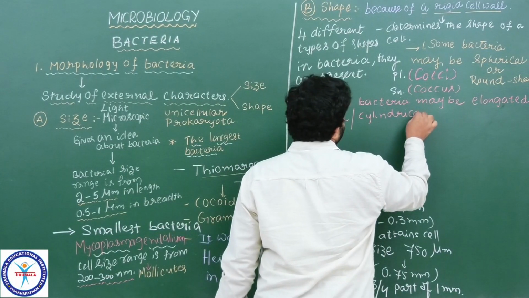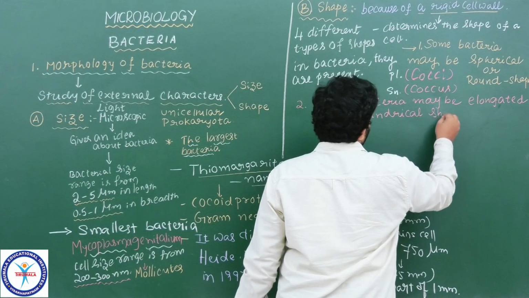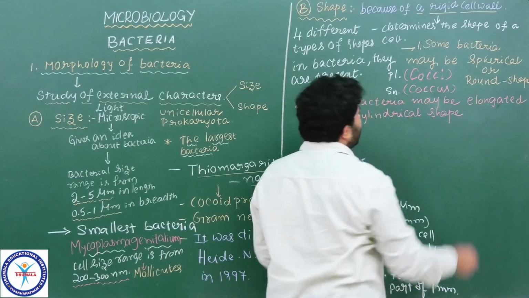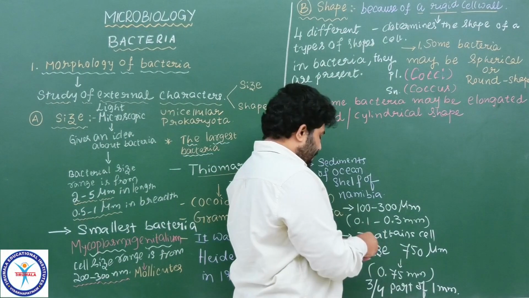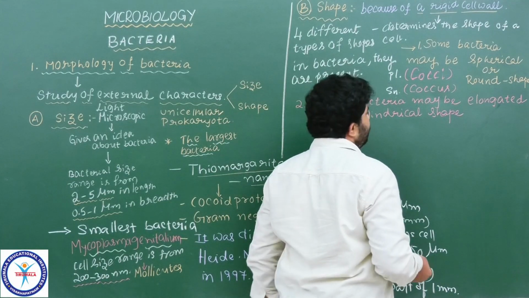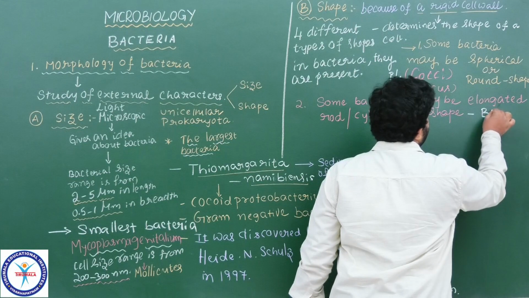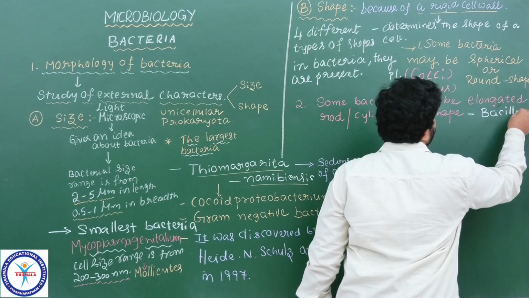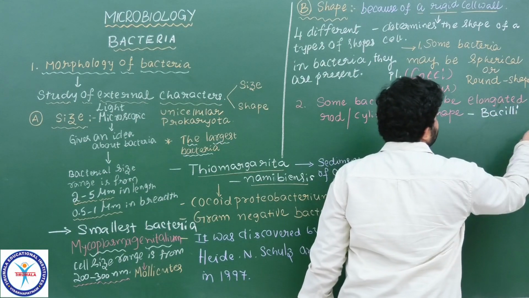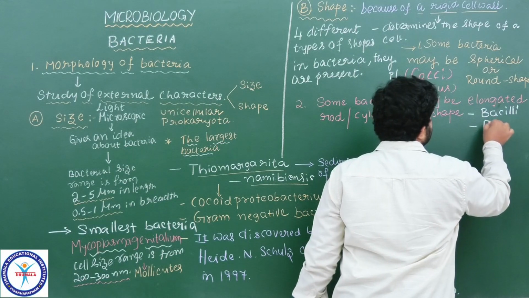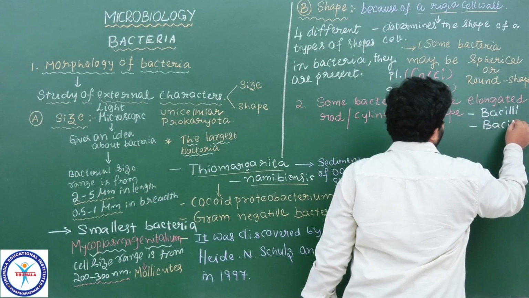Cylindrical shape or elongated rod like structures, the bacteria with this shape are called bacilli. What are they? They are bacilli. Bacilli is a plural, bacillus is a singular.